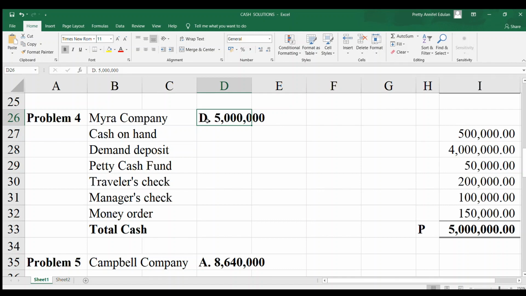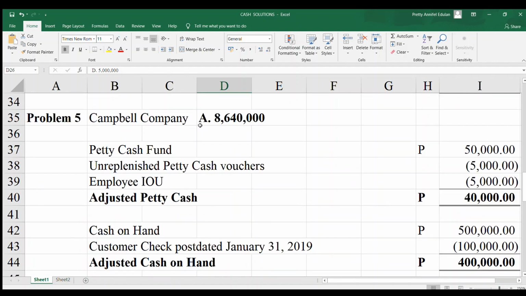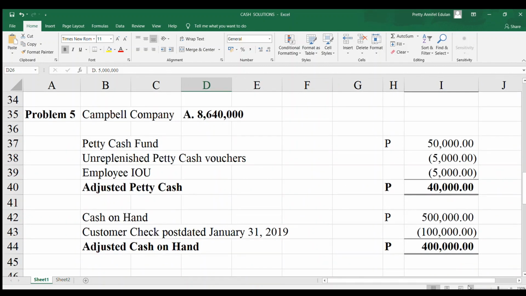So next is the Campbell Company. So same question, cash and cash equivalent, but it's a little bit complicated because you need to compute first some items before getting the total. We must identify because there is additional information for you to get. So we have here petty cash fund. So yes, that is included. But the question is how much? Why? We have additional information.